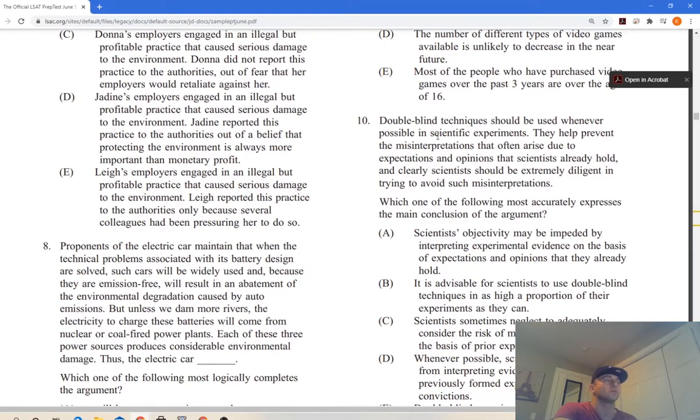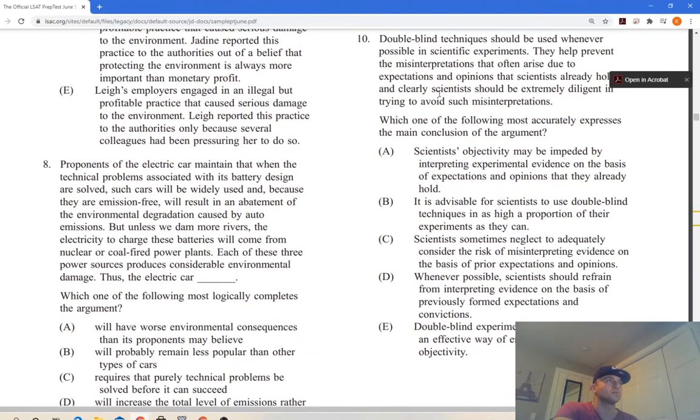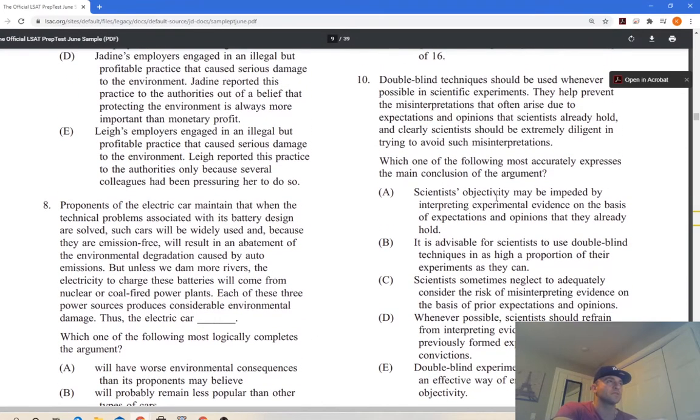Also, I think it is this: double-blind techniques should be used whenever possible because scientists should be extremely diligent in trying to avoid such misinterpretations, and they help prevent the misinterpretation that arises due to expectations. Okay, I think this is the one. Double-blind. Scientists' objectivity may be impeded by interpreting experimental evidence on the basis of expectations and opinions they already hold. It is advisable for scientists to use double-blind techniques in as high a proportion of their experiments as possible. Yeah, this is pretty good.